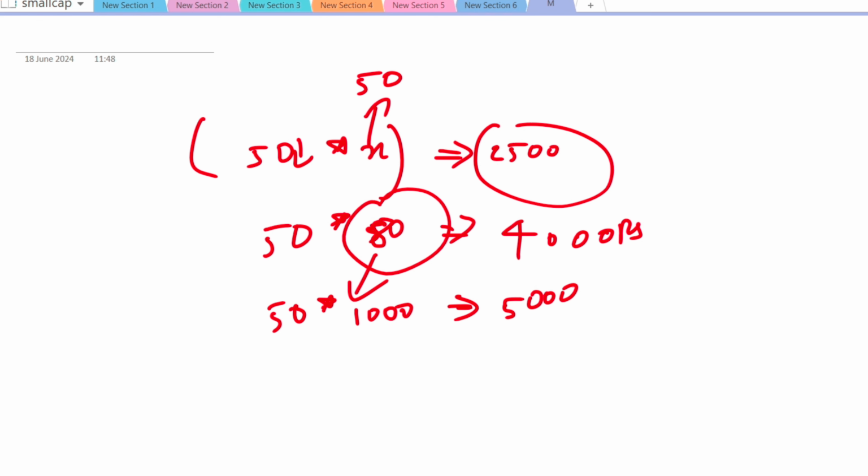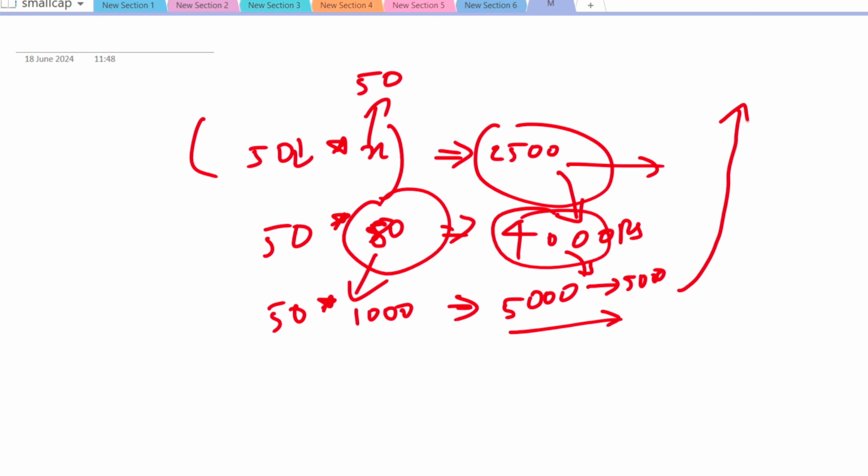So you are actually buying more stocks at the lowest level. If the market has fallen just by a few points, then you are investing just 2500, and if it has fallen further, you are investing 4000, and if it has fallen further, then you are investing 5000 rupees. So what will happen is when the market bounces back, you will have greater returns in the future. So this is the strategy we are going to follow, and with this you will definitely be able to make 20 to 30% CAGR. Buying these dips will definitely help you a lot in the future.